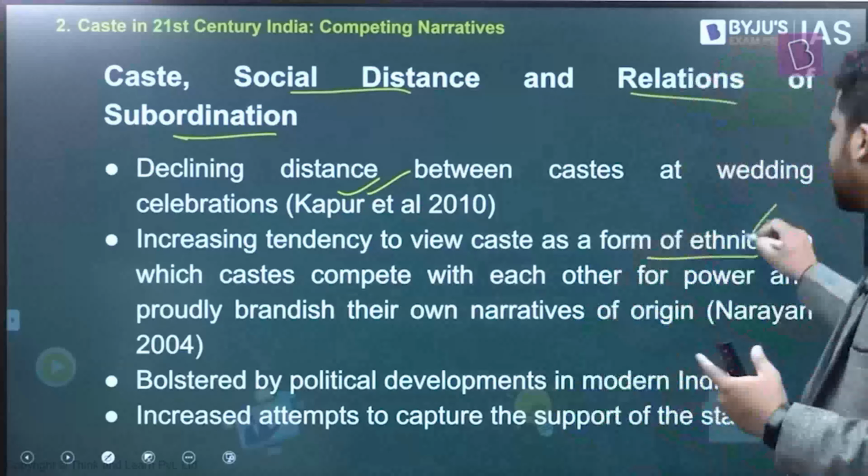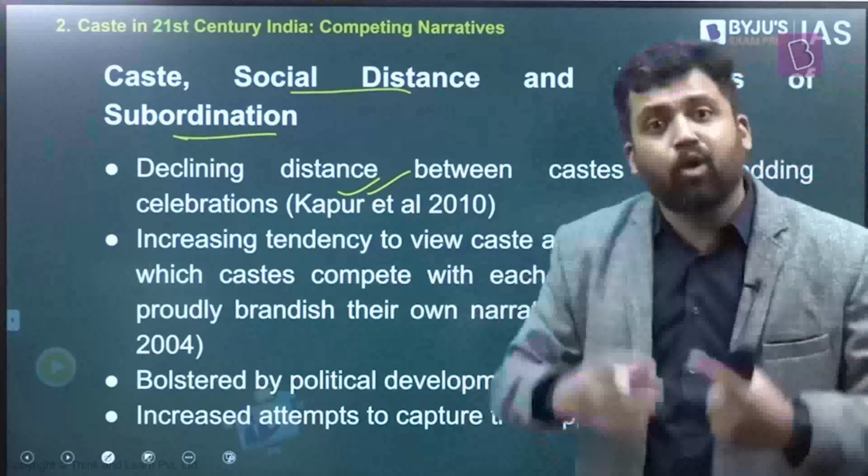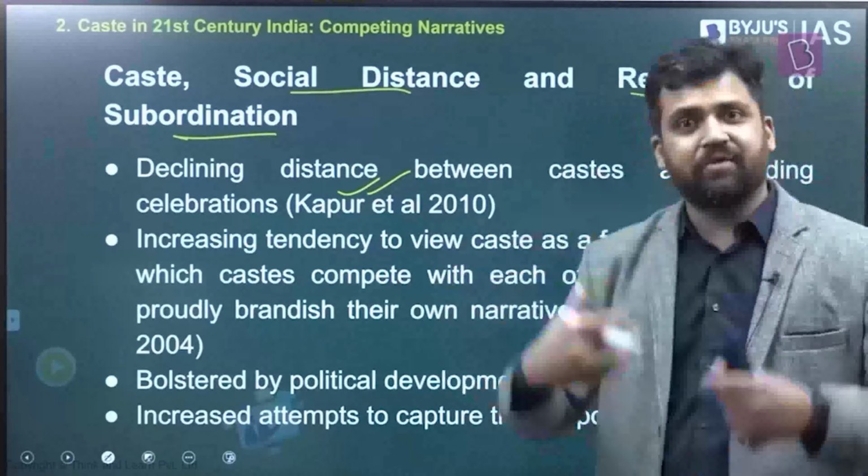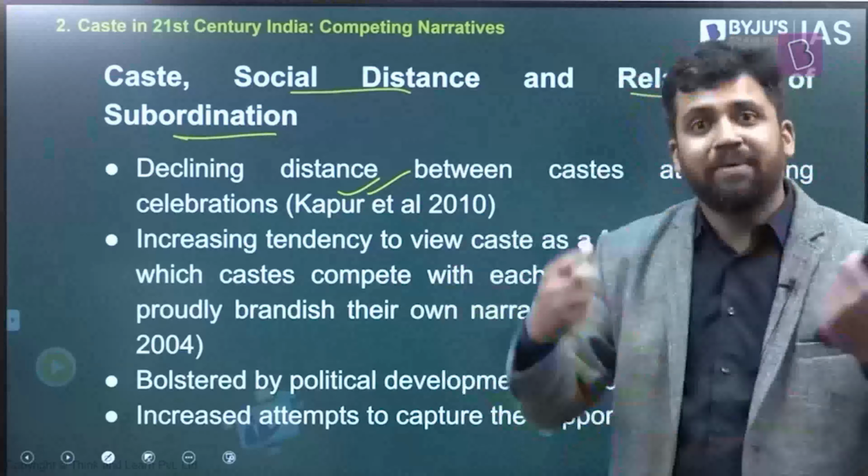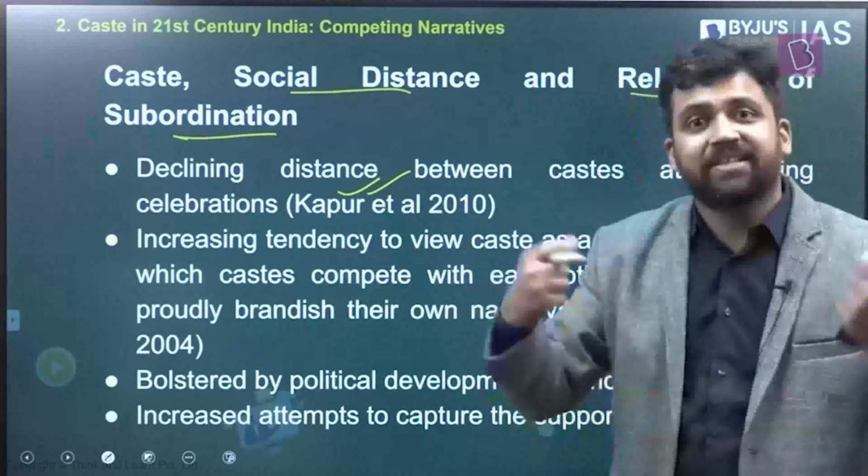Apart from that, there has been an increased tendency of different caste groups to assert their identities. Right? So they're trying to assert identities, they are talking about their own ethnicity. They're also trying to create narratives about their own origin. In the past, right, some castes they were considered to be inferior in the ritual hierarchy. Right? So they will not be asserting themselves. But now they are talking about their own origin. They're feeling proud about it. So this is again another change. On top of that, there have been different political developments, right? The policy of affirmative actions and other things. On top of that, you have regional political parties, again, which will take into consideration different caste-based alignments. So caste, status, dimension, all these changes are happening now.